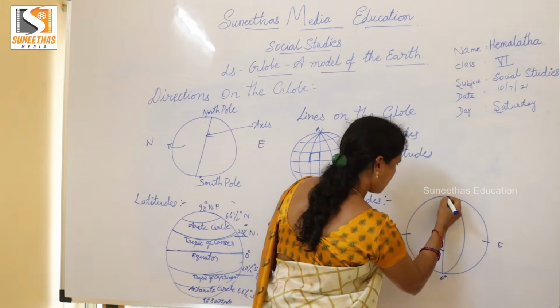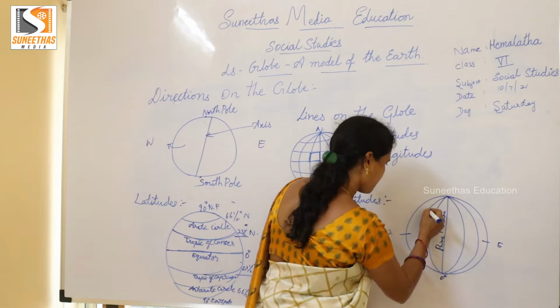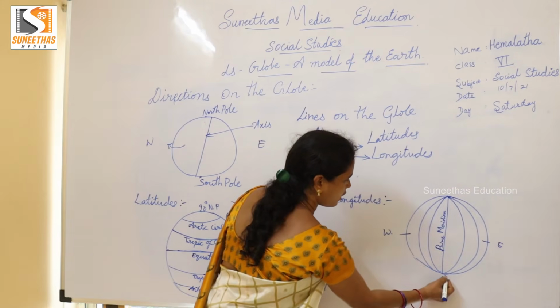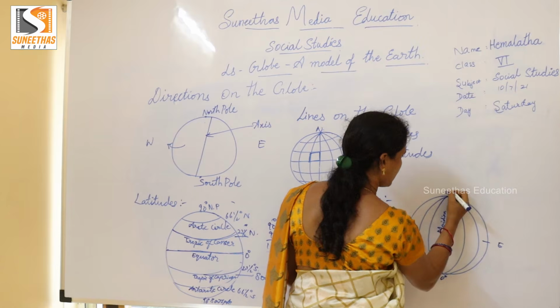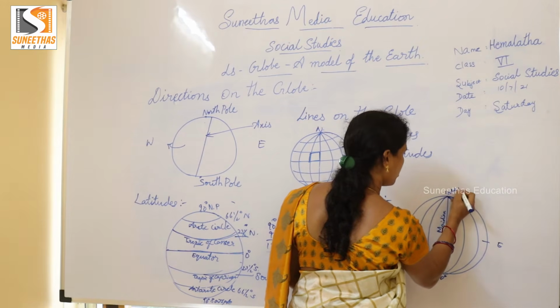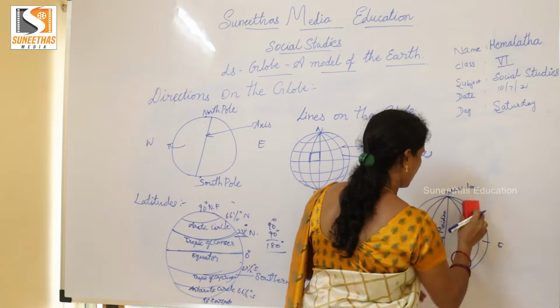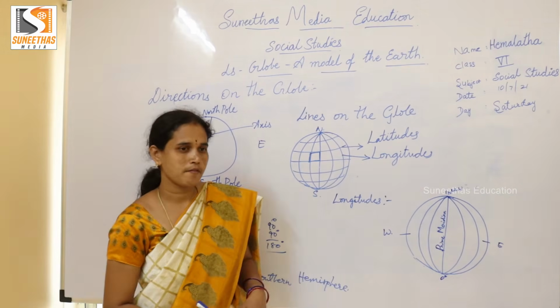Exactly opposite the 0 degree longitude, there is a 180 degree east and west longitude.